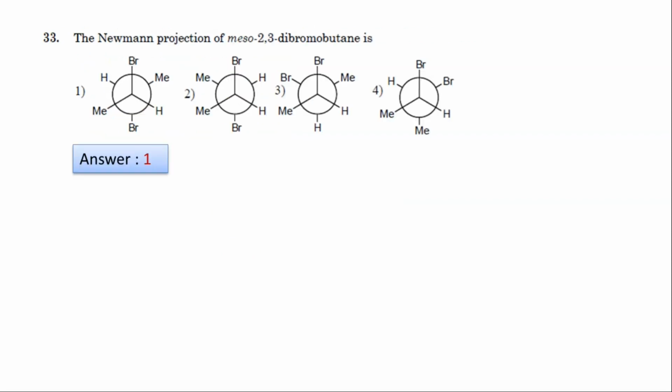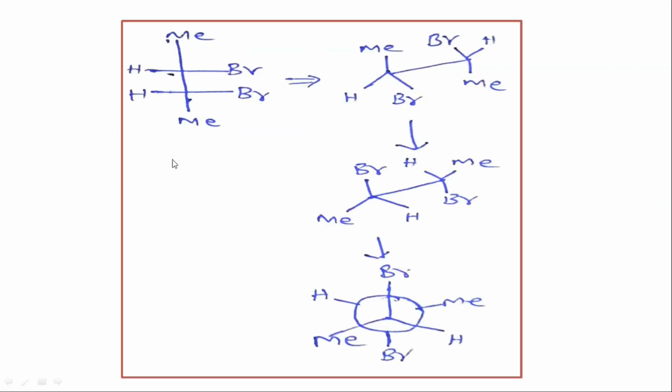Okay, next question. The Newman projection of meso-2,3-dibromobutane is, you see, the answer I worked out here. Option 1 is correct. You see, this is Sawhorse projection formula. In Sawhorse projection formula, you write this like this, and you just bring this bromine upwards, and you bring this methyl upwards. You will get this structure like this, and you just write the Newman projection. So option 1 is correct.